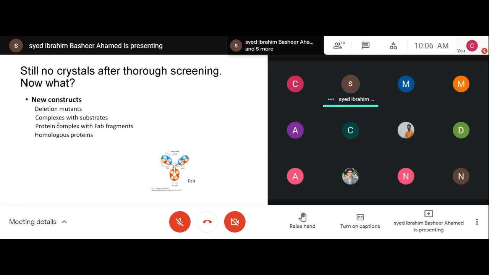Some protein will readily crystallize, and some protein will be adamant about crystallization. In that case, you have to try various conditions. As long as you have a tough challenge, your life will be better. So don't think easily crystallizable protein will not help you. That also will help you. So nothing is going to waste in crystallography.